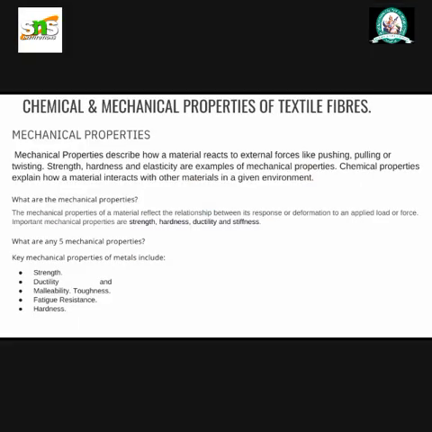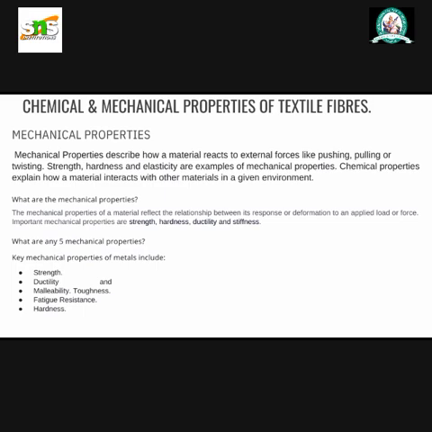Chemical and mechanical properties of textile fibers. Mechanical properties. Mechanical properties describe how a material reacts to external forces like pushing, pulling, or twisting. Strength, hardness and elasticity are examples of mechanical properties. Chemical properties explain how a material interacts with other material in a given environment.